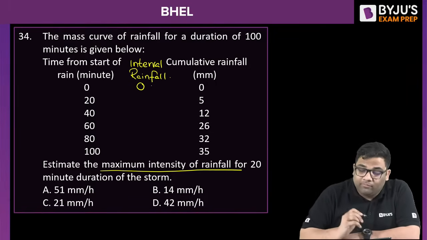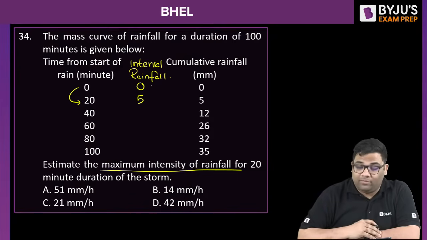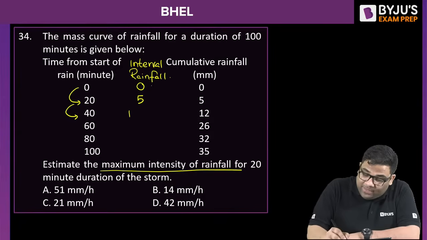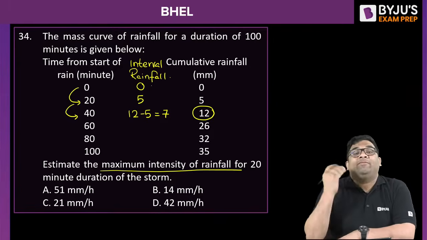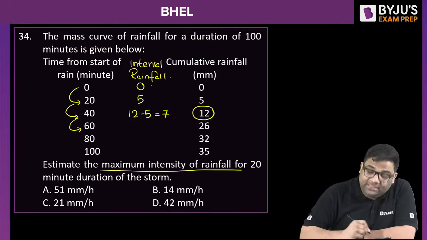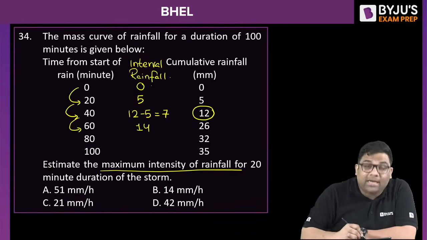First it is 0. Then from 0 to 20, it is 5. Now from 20 to 40, how much? 12 minus 5, yes, because this is the total one. Total one means starting from the initial time, right? So it will be 7. From 40 to 60, it will be 26 minus 12, that is 14, right?